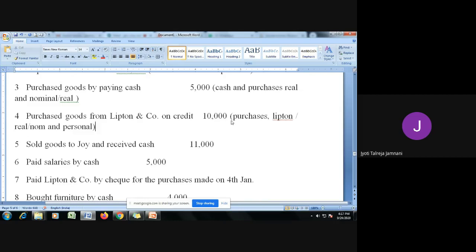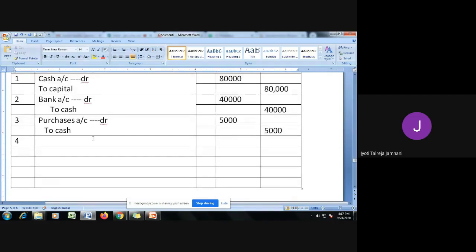So the entry would be purchases account debit to Lipton account, because purchases are goods coming in, debit what comes in, or debit the expenses. And Lipton is a personal account, it's the name of a company or a person. When we purchase goods from Lipton and Company, it is giving us goods, it is the giver, so credit the giver. So to Lipton and Company, 10,000 would be your credit amount. This is the fourth journal entry.